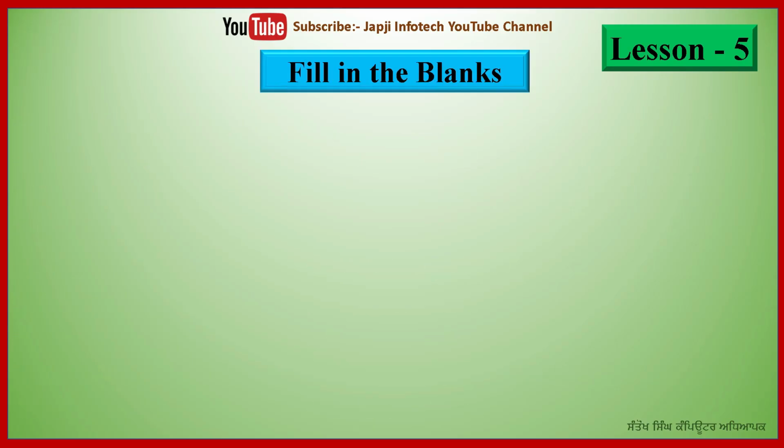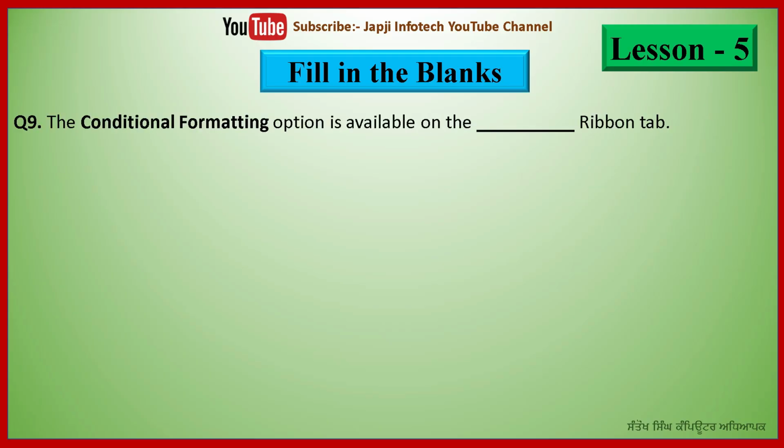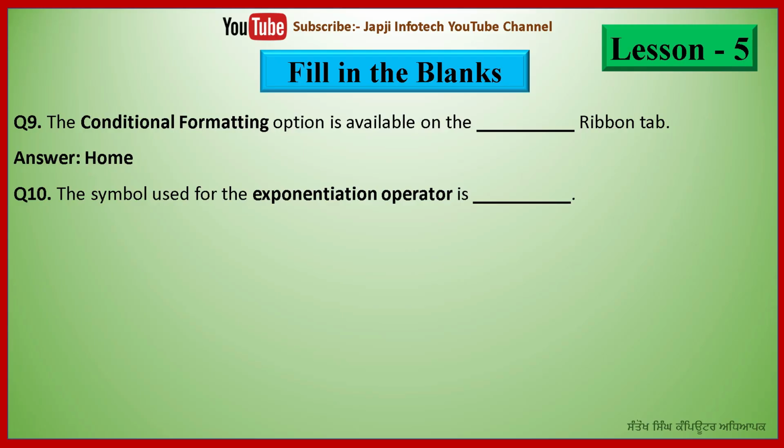So now we will study fill in the blanks in this part, in which 9th question is, the conditional formatting option is available on the dash ribbon tab, and the right answer is, the conditional formatting option is available on the home ribbon tab. And 10th question is, the symbol used for exponentiation operator is dash, and the answer is, the symbol used for the exponentiation operator is caret.